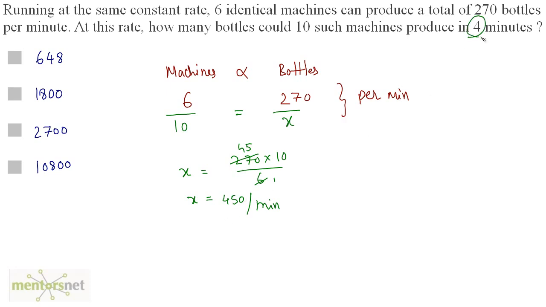How many bottles will be produced in 4 minutes? So 450 times 4 bottles per 4 minutes will be produced, right? So 450 times 4 will give you 1800. So 1800 bottles are produced in 4 minutes. Option B is the correct answer.